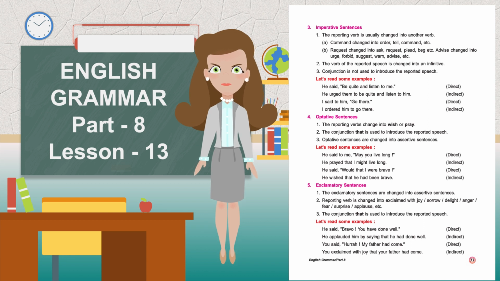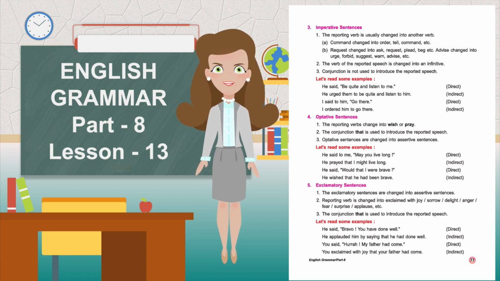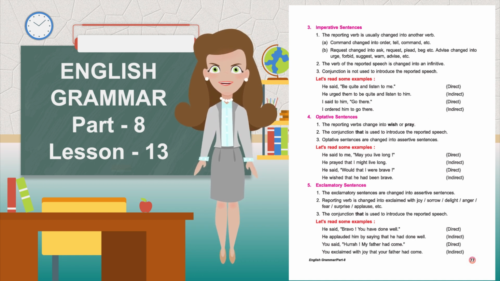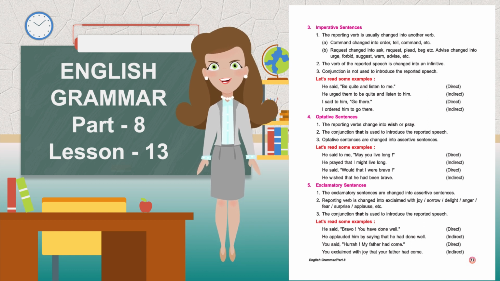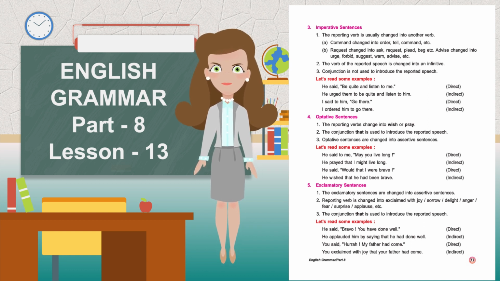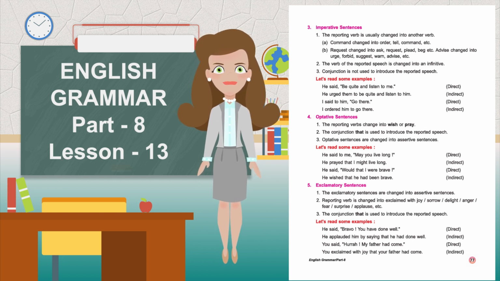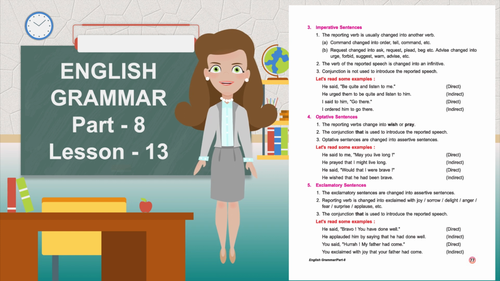Optative sentences. The reporting verbs change into wish or pray. The conjunction that is used to introduce the reported speech. Optative sentences are changed into assertive sentences. Let's read some examples. He said to me, "May you live long." Direct. He prayed that I might live long. Indirect. He said, "Would that I were brave." Direct. He wished that he had been brave. Indirect.